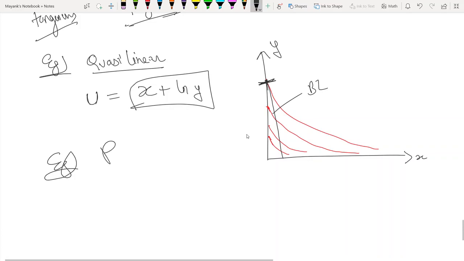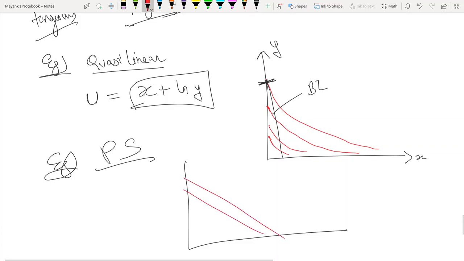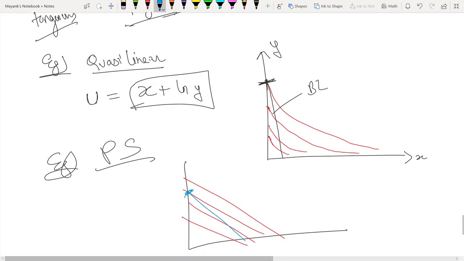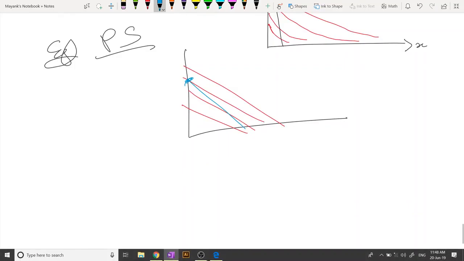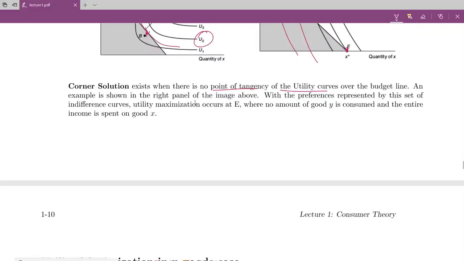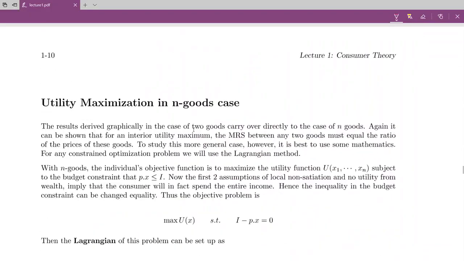Another example is perfect substitutes. तो perfect substitutes तो हमको पता ही है, अगर ICs इस टाइप के हैं और budget line is let's say like this, तो टेंजेंसी कहीं पे भी नहीं है. You are going to pick the highest one. सो तुम x और y intercept पे चेक कर लो and you figure out the highest कौन सा है. Will deal with cases later on. Right now we are just looking at theory for a while.